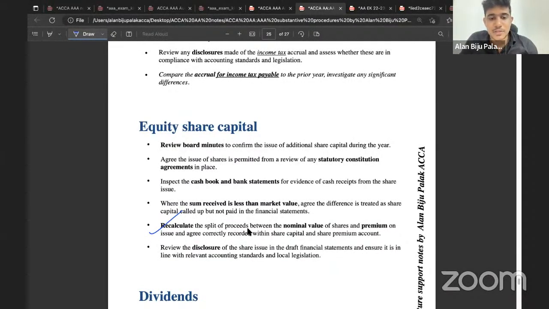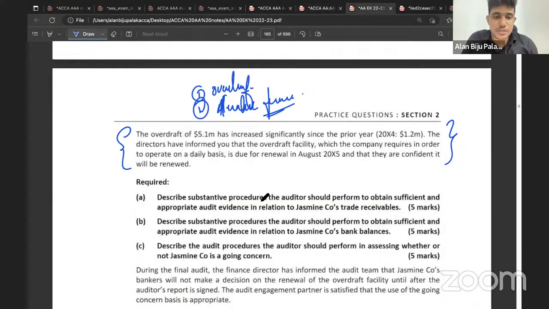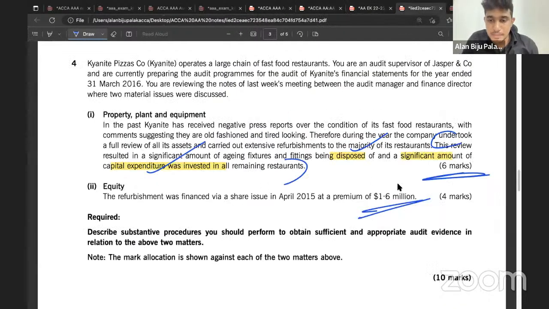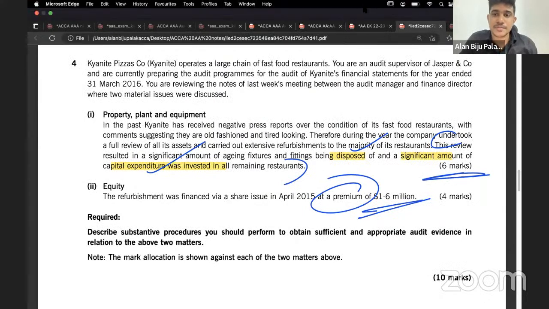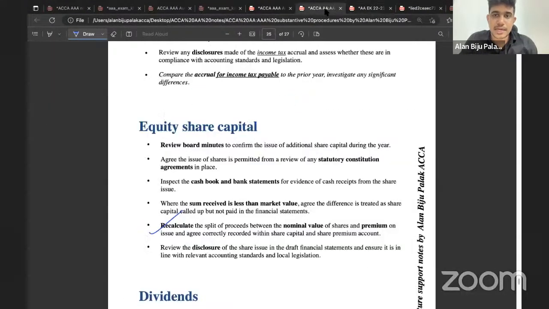So recalculate the split of proceeds between nominal value of shares and the premium on issue of the company's shares, and agree it is correctly recorded with the share capital and the share premium account, as the company has issued the shares at a premium as it is mentioned over here. Clear? Is that clear, everyone? Yes, sir. Then the rest of the points will be the same. So this is how you need to write the substantive procedures.